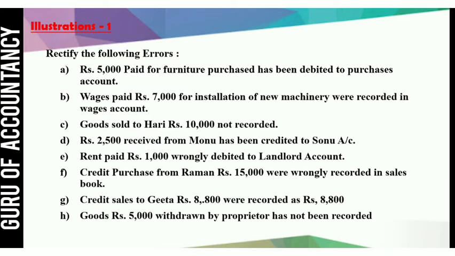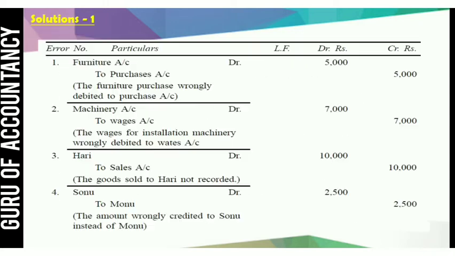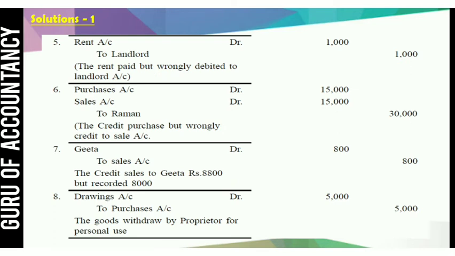Last, goods of rupees 5,000 withdrawn by proprietor has not been recorded. Here the goods are withdrawn by proprietor, so it is a drawing. So drawing account should be debited and purchase should be credited. So it is complete omission of transaction. So your answer would be drawing account debit to purchase. So in this way we can rectify these errors, and it is affecting two accounts. So there is no problem, and this type of errors do not affect trial balance also.